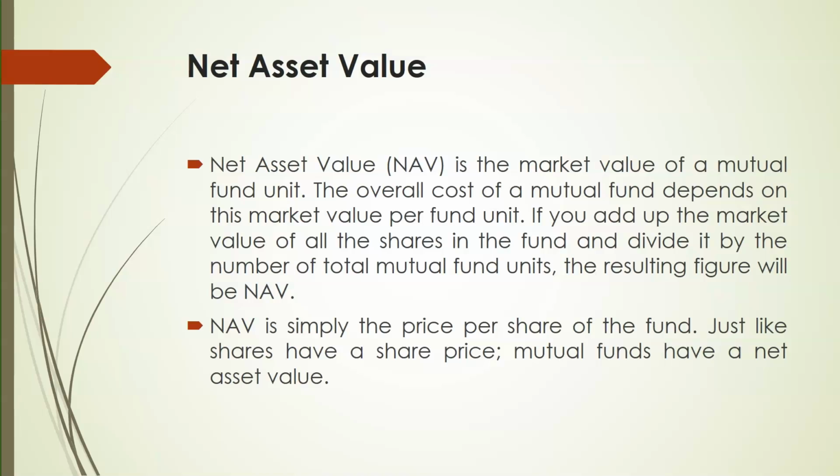So per unit value is 12 rupees. The market value of a unit, which we call NAV, net asset value. So the net asset value is simply the price per share of the fund. Just like a share has a share price, likewise a mutual fund has a net asset value similar to the share.